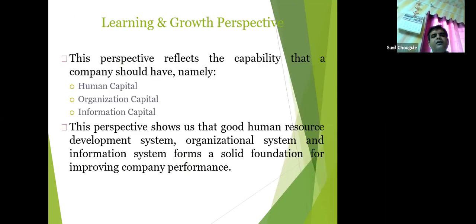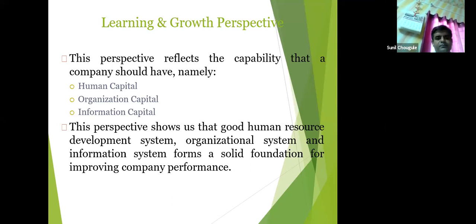The next one is the learning and growth perspective. Learning and growth, as a non-financial parameter in the balanced scorecard, is one of the important perspectives to be studied. This perspective reflects the capability that a company should have. What are the capabilities of a company? Human capital: how knowledgeable, skilled, and holding a positive attitude towards work, how reliable and trustworthy the human capital a company possesses, that depends on the capability of human capital.